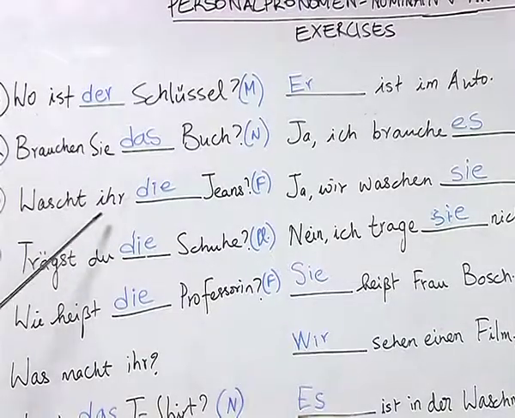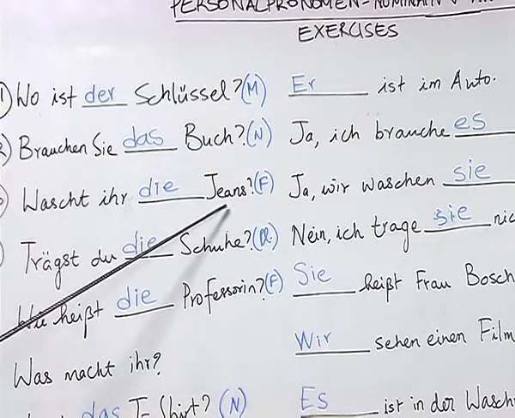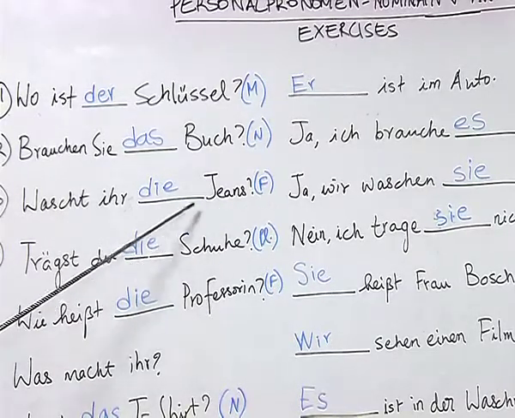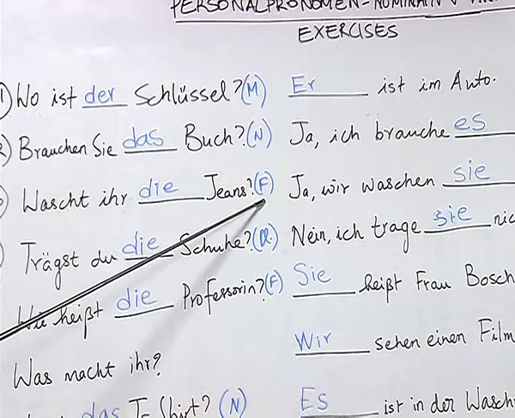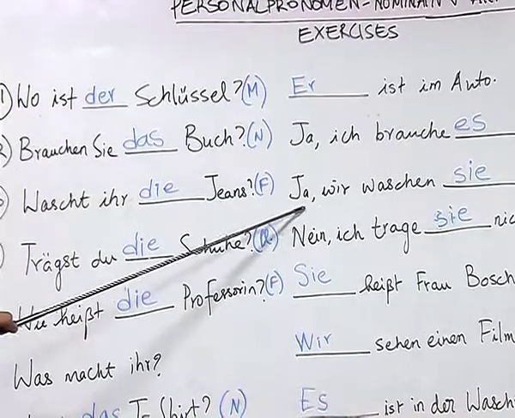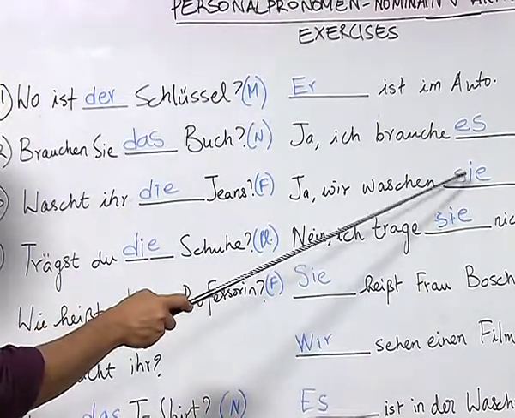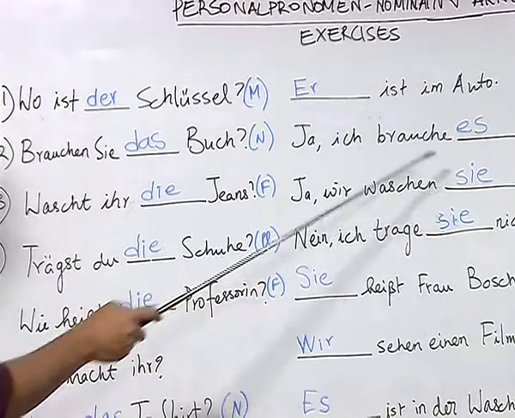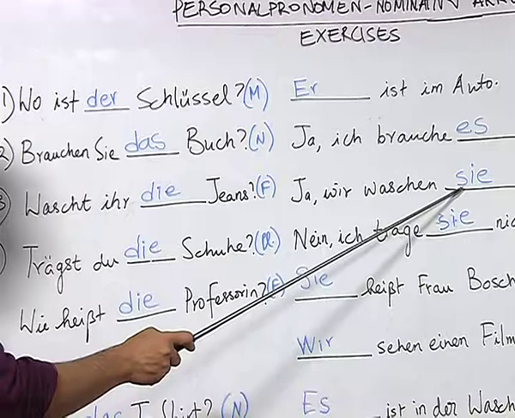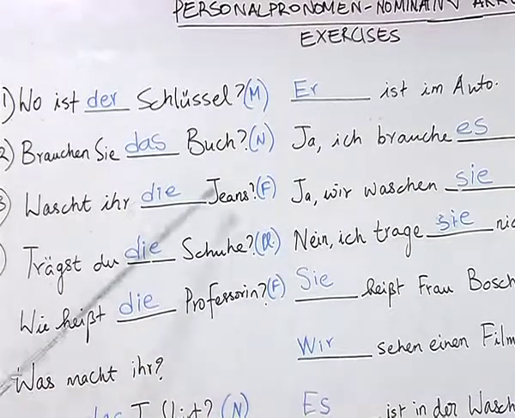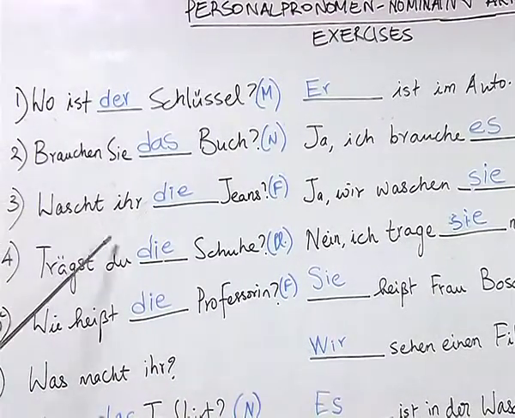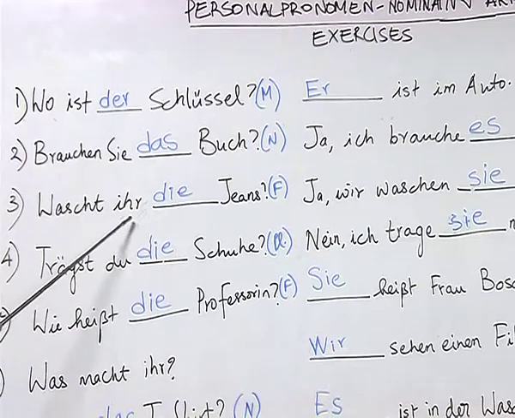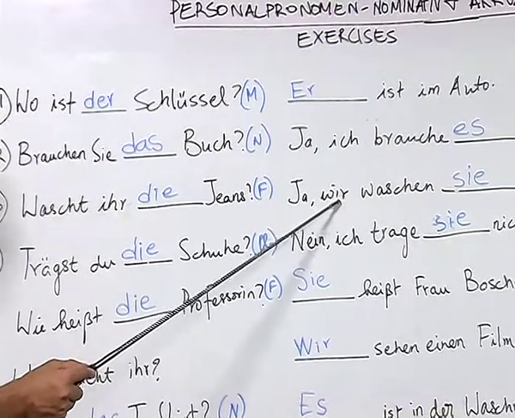Here also the student correctly identified that the noun Jeans carries the article die because it belongs to the feminine category, and wir waschen sie. Here in this sentence the student correctly wrote the pronoun form of the jeans as sie in the accusative by recognizing, like in the previous sentence, that ihr in this sentence and wir in this sentence both are in nominative.